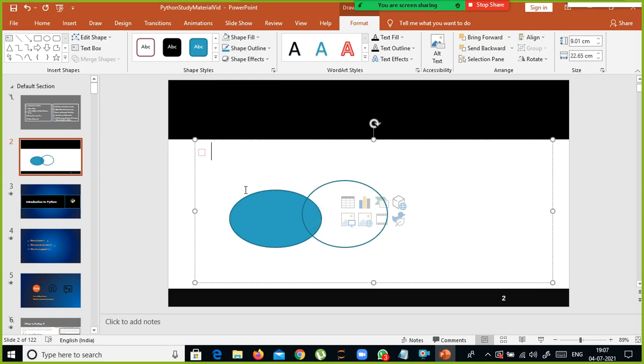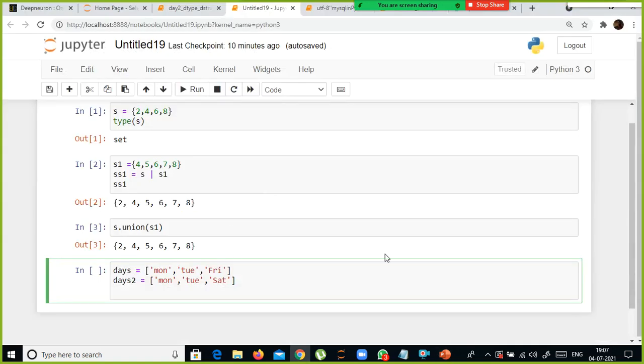So what is A minus B? This is set A, set B. What is A minus B? Whatever values are there in A which are not there in B. Exclude the common values between these two sets, and whatever remaining values are there in your set A, that is your difference. I'll just put days minus days2.